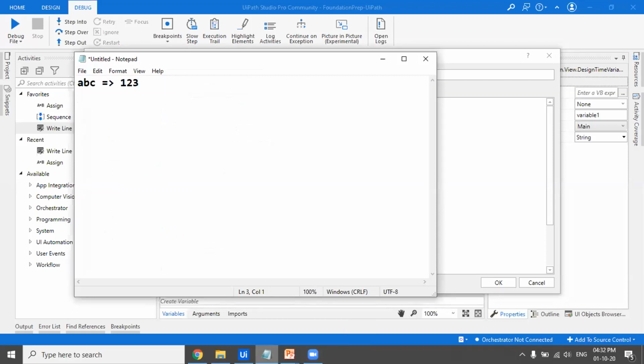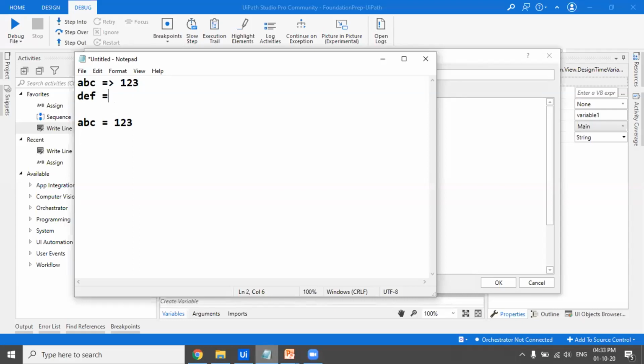If I ever want to get the value 1, 2, 3, how I will get it is that if I access the key, it would give me the value 1, 2, 3. So it's like in ABC, 1, 2, 3 is stored. If you print ABC, the key, then you will get the value. So you can access the values with their respective keys.